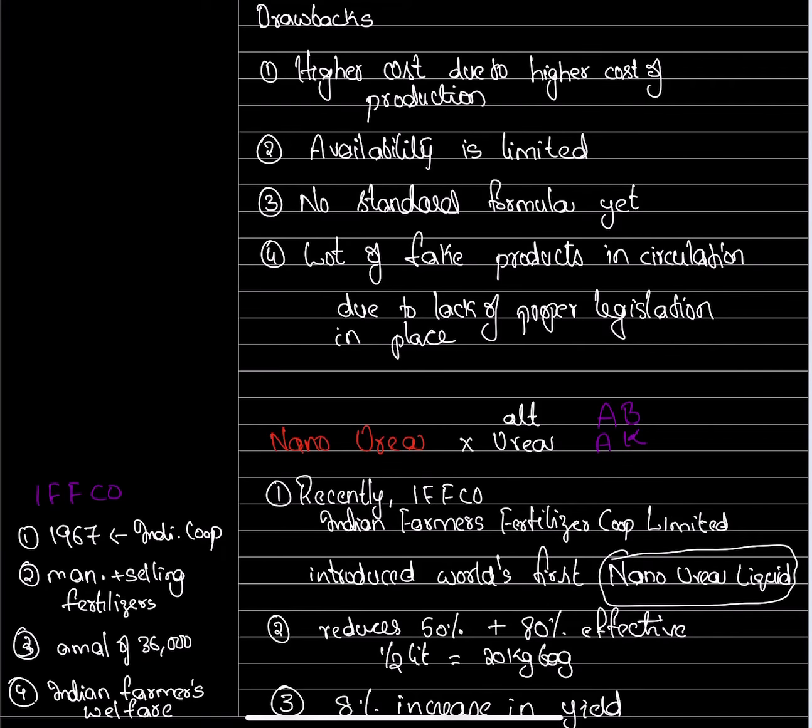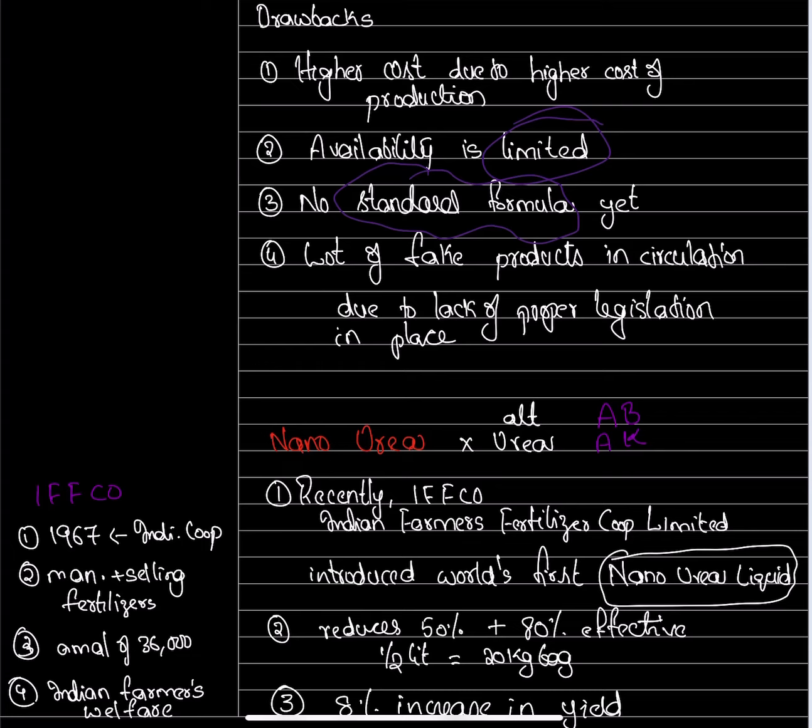There will be certain drawbacks for everything. So what are the drawbacks of this? Higher cost of production, because for now production is not at a mass scale and there are no multiple technologies available. Because of this, there is limited availability of these fertilizers. There is no standard formula yet. Different processes exist, and because of this, a lot of fake products are also in circulation.